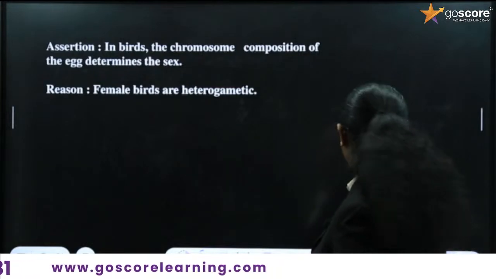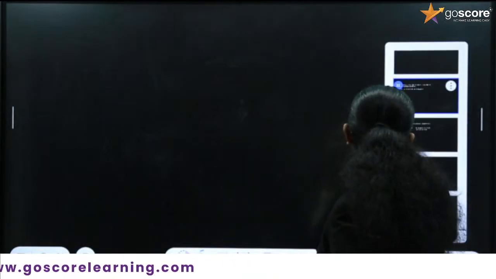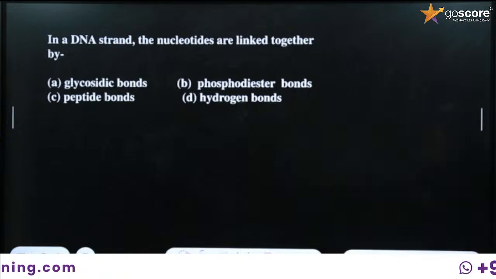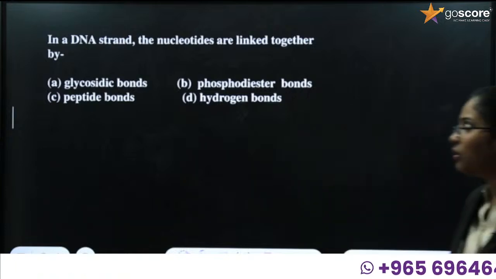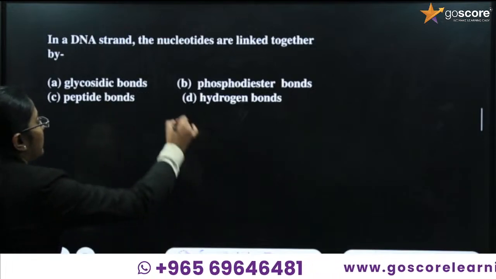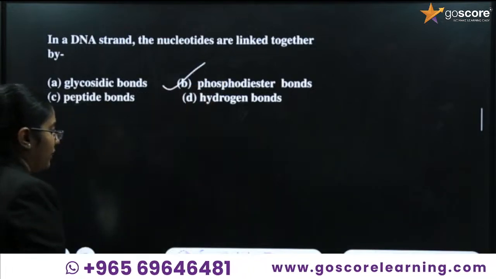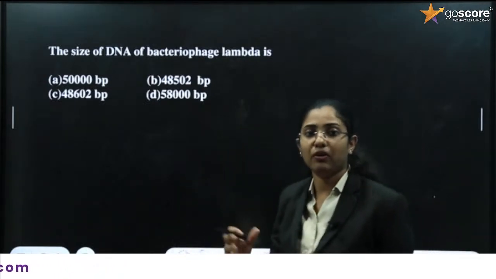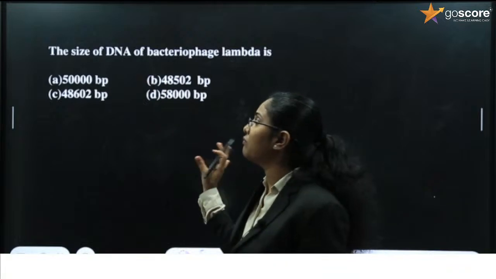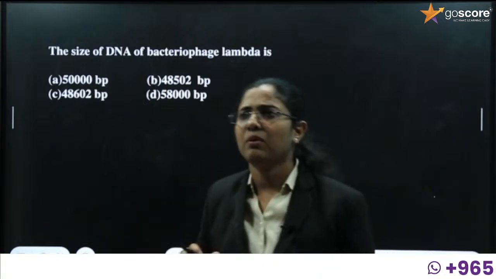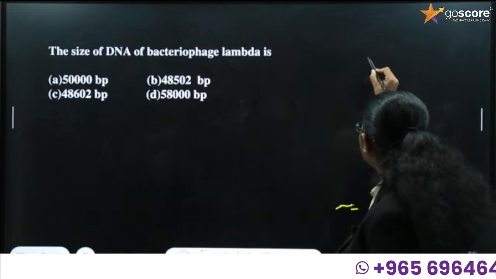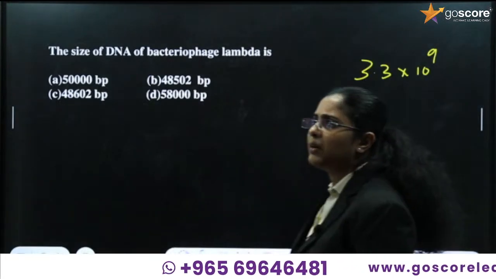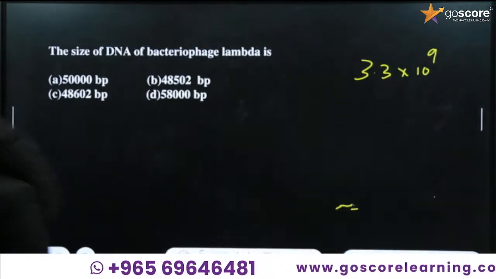Then one question is here. What is this question? In a DNA strand, the nucleotides are linked together by phosphodiester bond. In the textbook, the first detailing is about the DNA. Before detailing, it is given about the number of base pairs present in human being. The number of base pairs present in human being is 3.3 into 10 raised to 9. So the next example in the textbook is given with